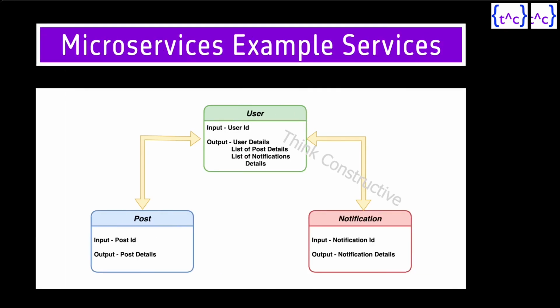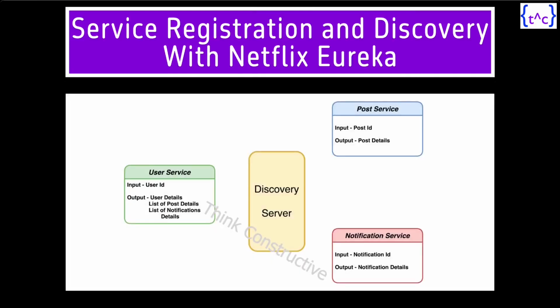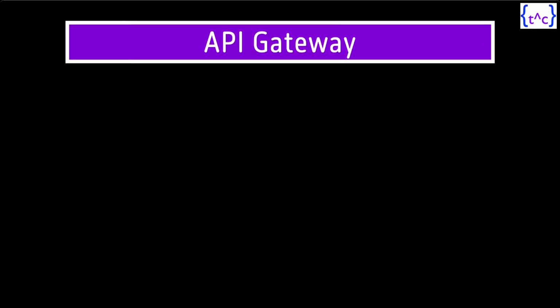Alright, next what we have discussed is service registration and discovery with Netflix Eureka. So what we have done here, we have registered all three services, user, post and notification services, as Eureka clients, and there is a discovery server which we have built with the help of Eureka server, and all these libraries belong to Spring Cloud. So all these three services are registered with the Eureka server. Eventually we call it a discovery server. Alright, so next we will be talking about API gateway.